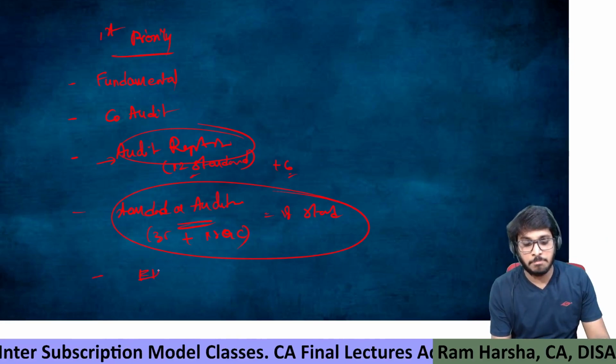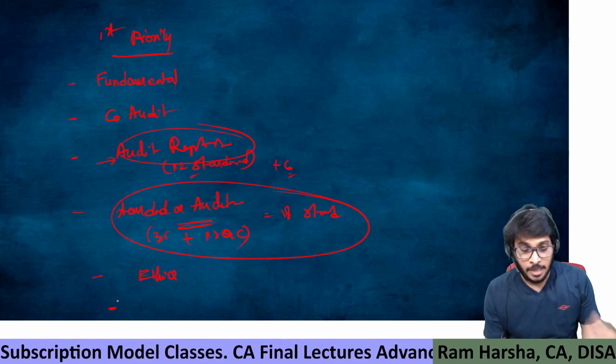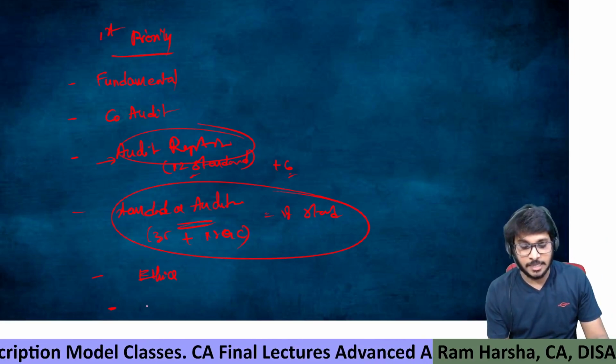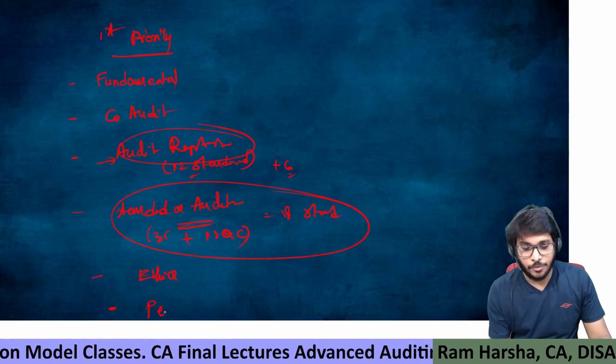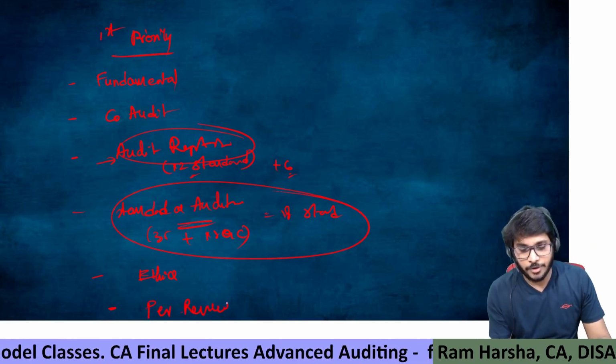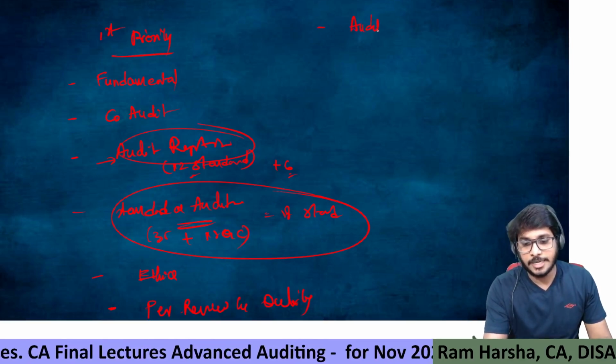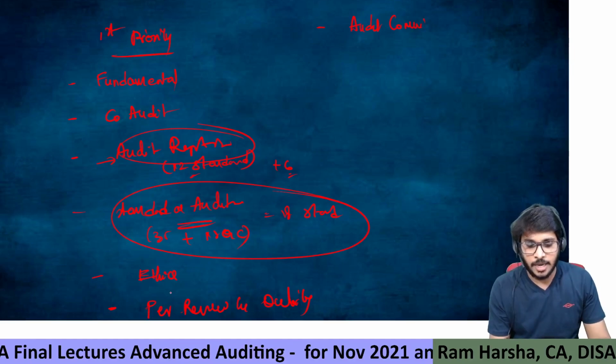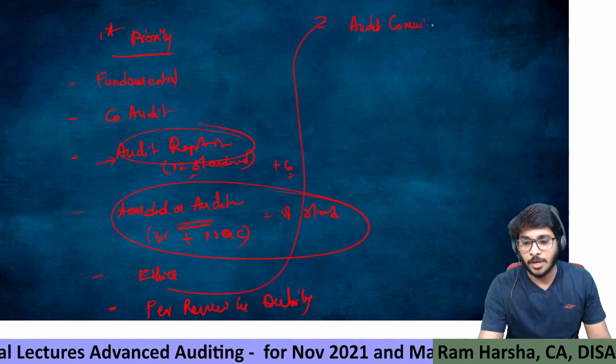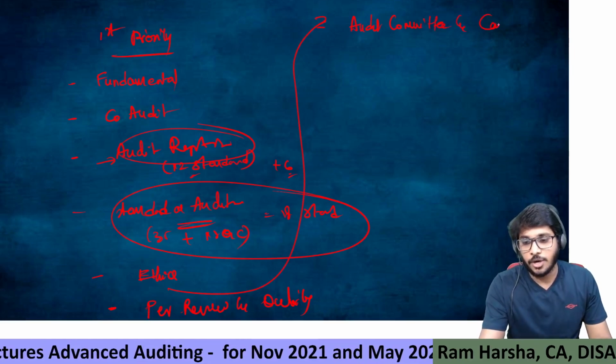Then you have to be master at ethics. Then you have to be perfect even at peer review and quality review. Then you have to be perfect at audit committee and corporate governance. Actually, after ethics, you need to read this chapter, audit committee and governance.